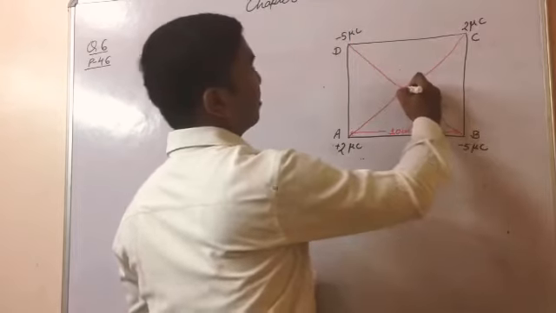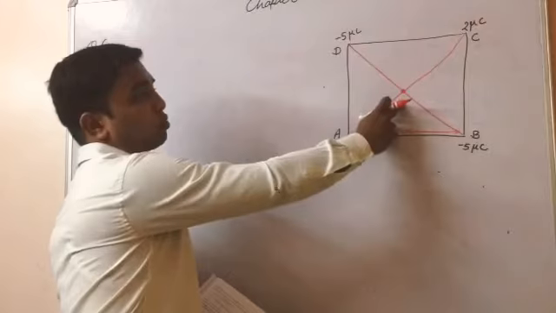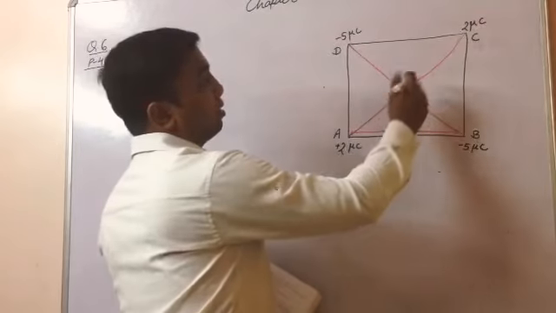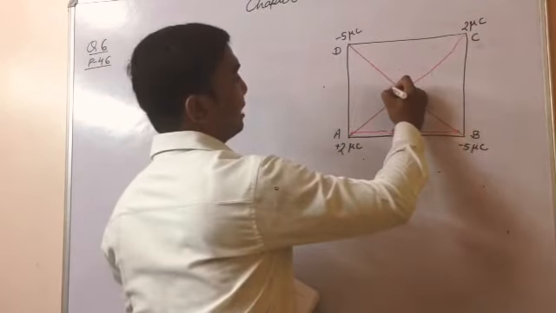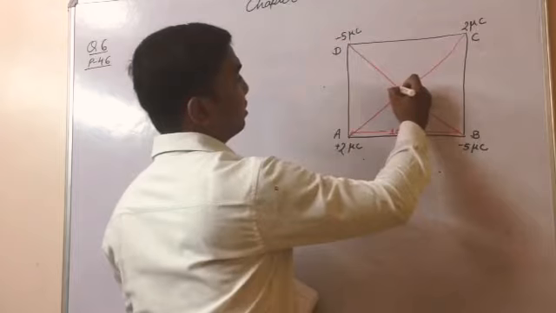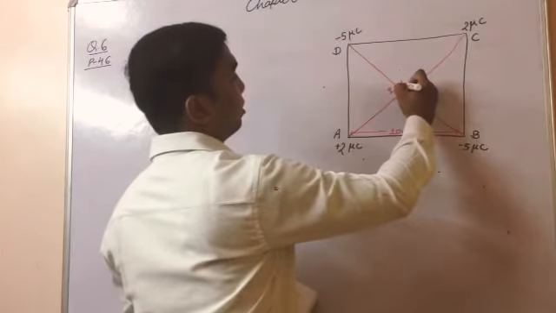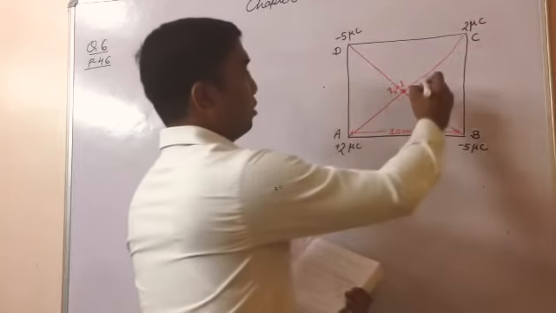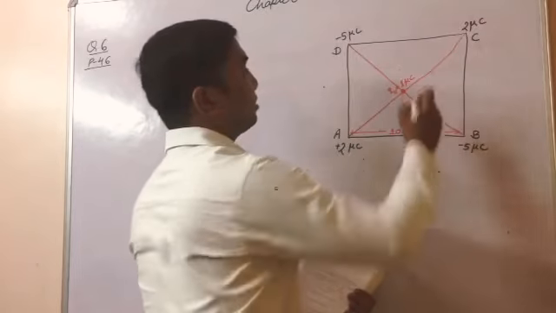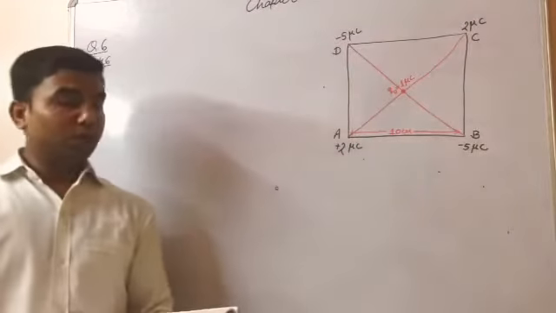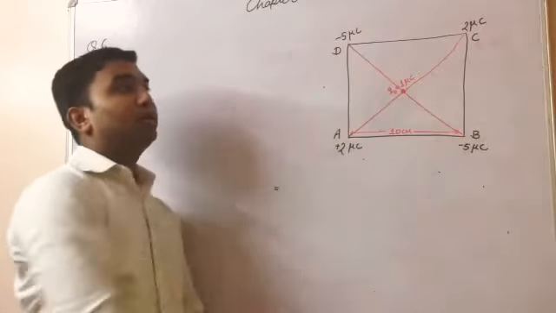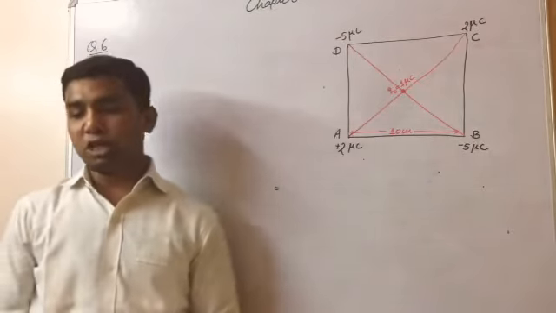At the center of the square there is a charge, or you can say test charge Q0, placed. And what is the value of this charge? 1 microcoulomb charge is placed. So what do you have to calculate? We have to find out the net force acting on this charge.